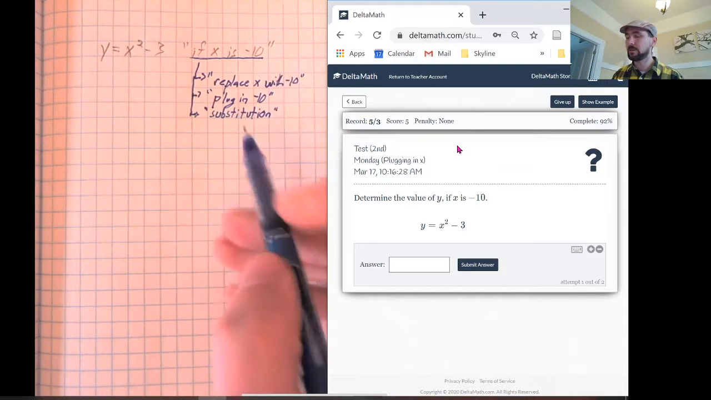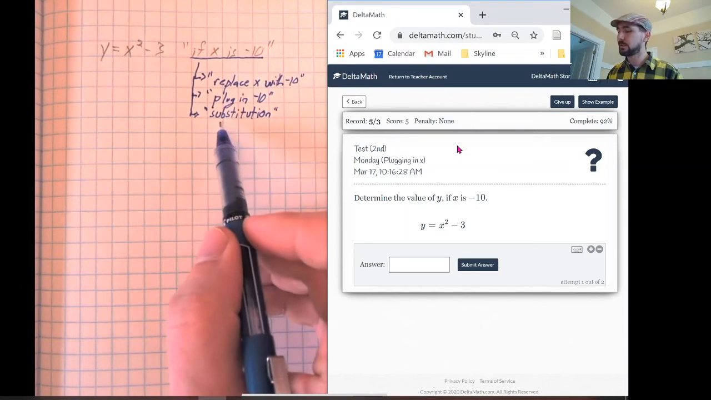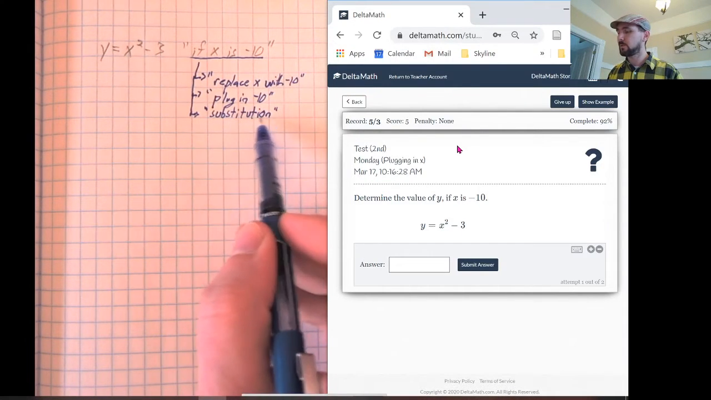When I did the practice video on this, I spelled substitution wrong, so I'm really nervous that I messed it up again. Substitution. I think I'm okay.